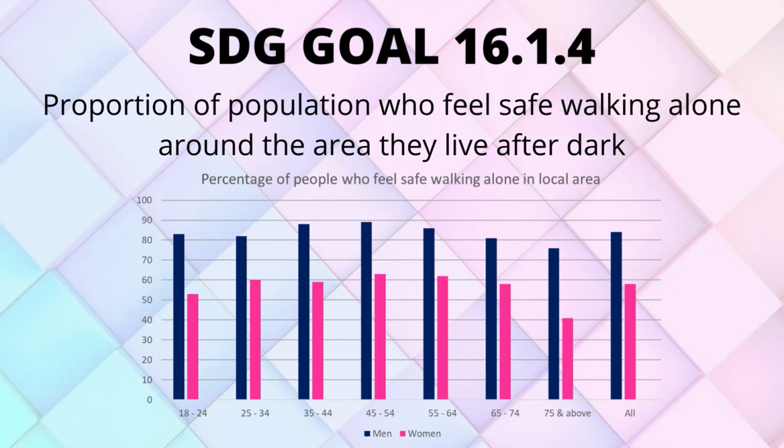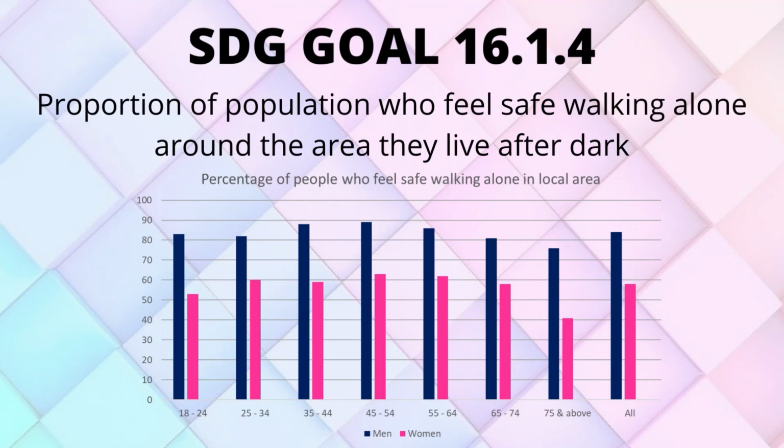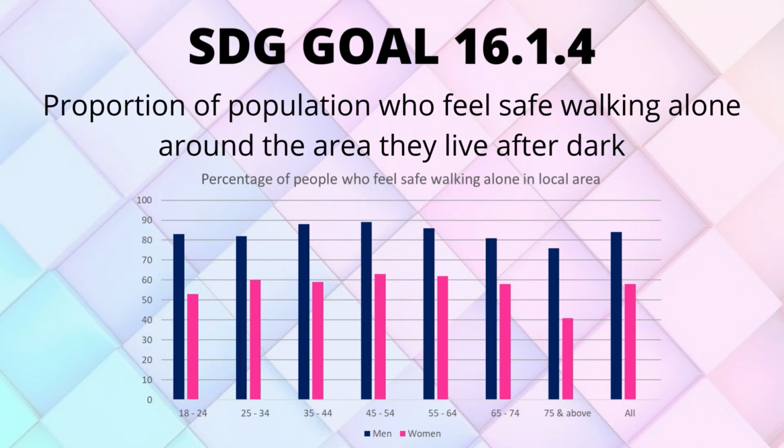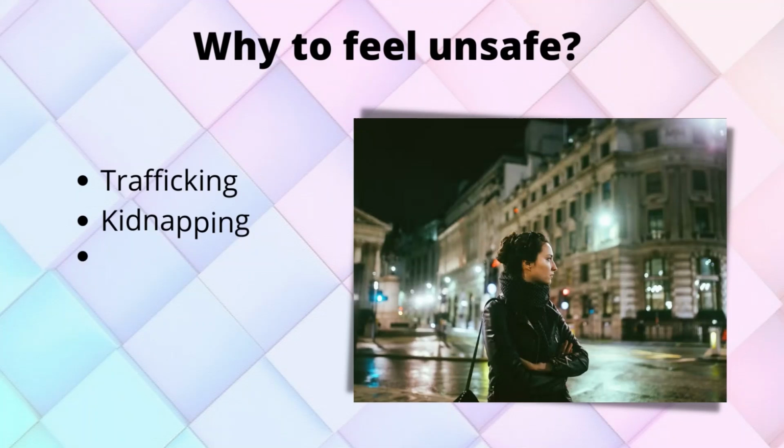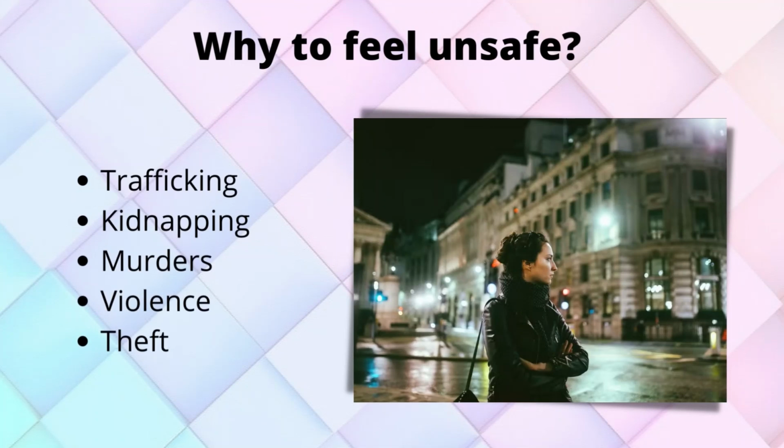SDG Goal 16.1.4. The SDG Goal 16.1.4 can be defined as the proportion of population who feel safe while walking alone around the area they live after dark. Why do people not feel safe walking alone after dark? People are afraid of trafficking, kidnapping, murders, theft, or violence, so they avoid coming out after dark, especially women.